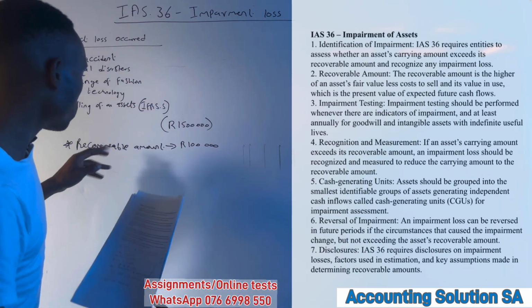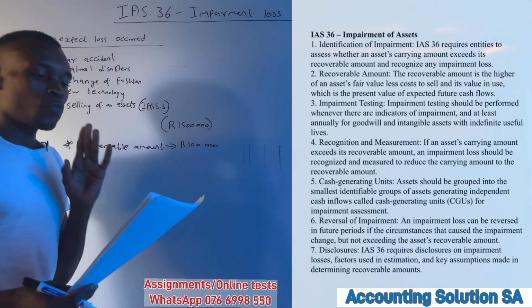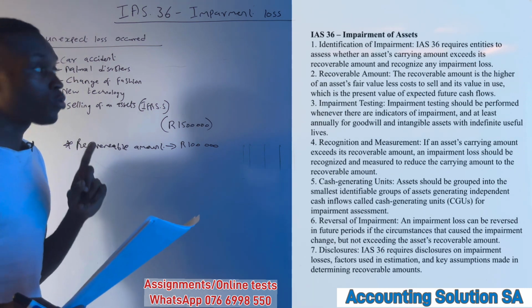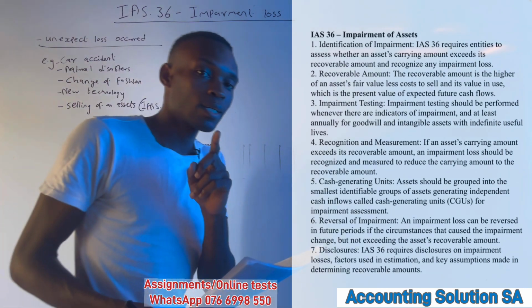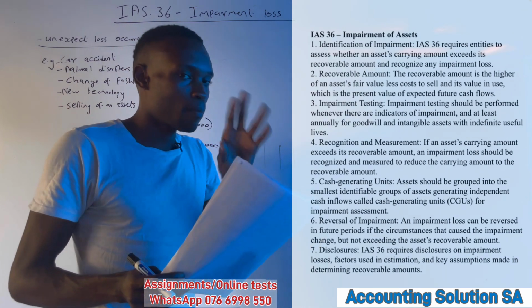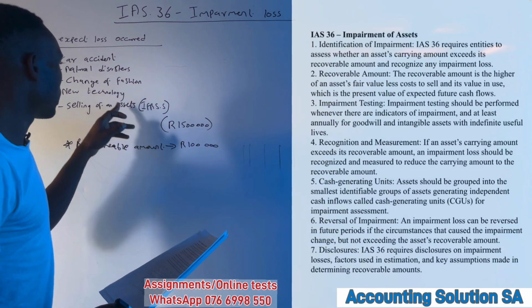Okay, how do we test impairment? When there is an indication of impairment, we need to test whether there is an impairment or not. Because some indications, guys, you can't see with your eyes, like new technology and selling of assets.